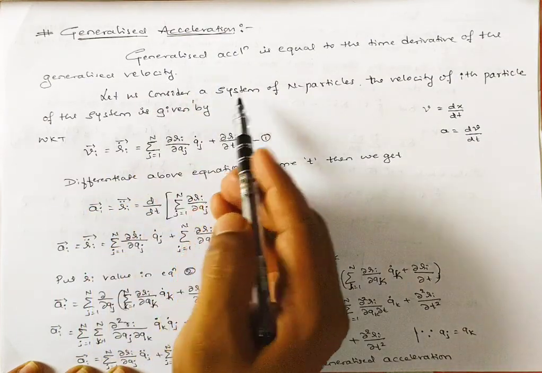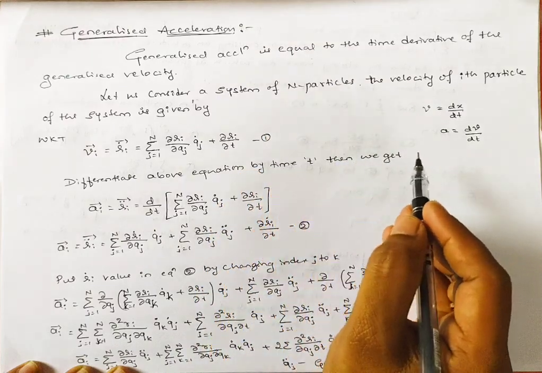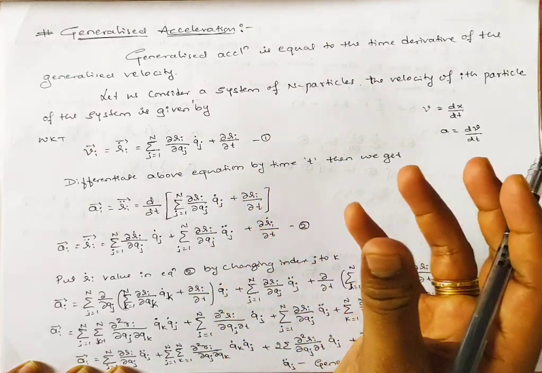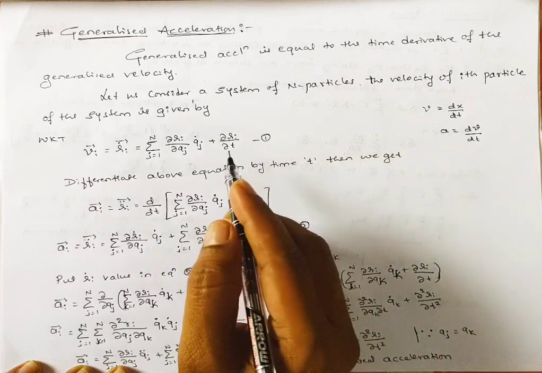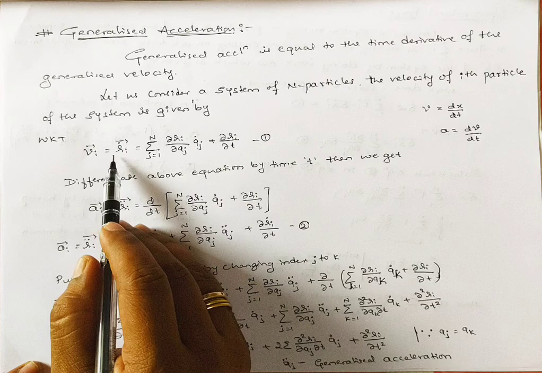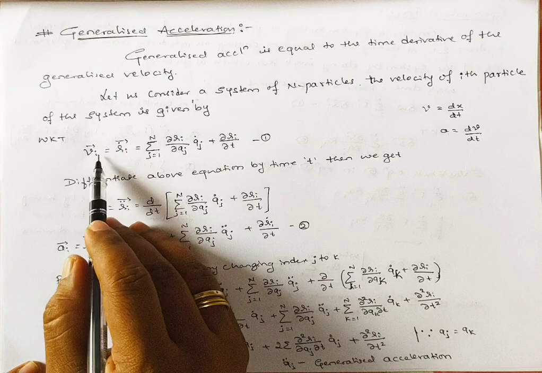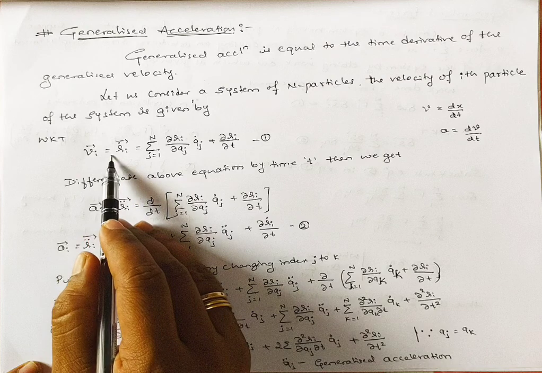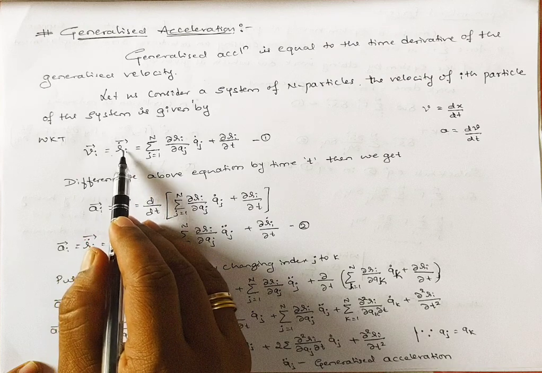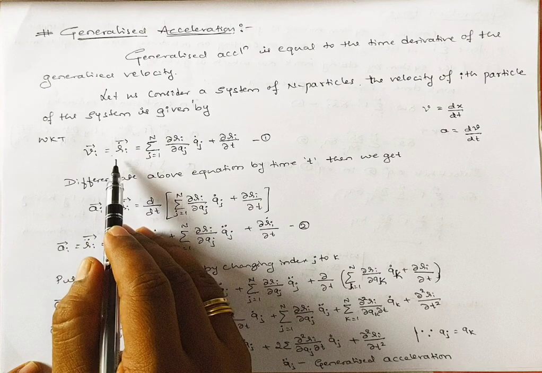Let us consider a system of n particles, and the velocity of the ith particle of the system. We already know the generalized velocity from the previous video lecture: vi is equal to ri dot, which is a velocity.